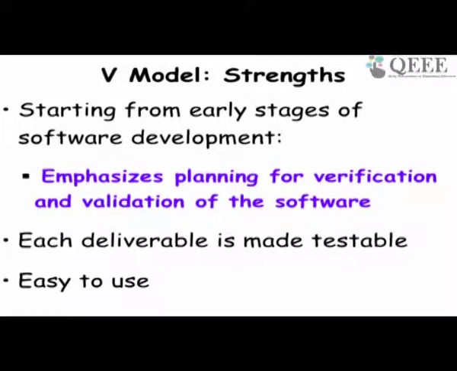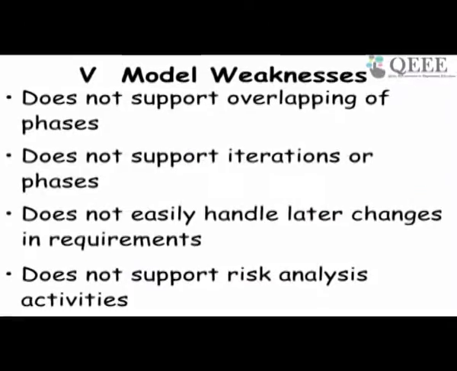it emphasizes testing throughout the life cycle, verification and validation of the software, and for developing high quality software, safety critical software, etc. V model is known to have good strength in that each deliverable is made testable and also easy to use. But if we look at the weaknesses here, there are many.